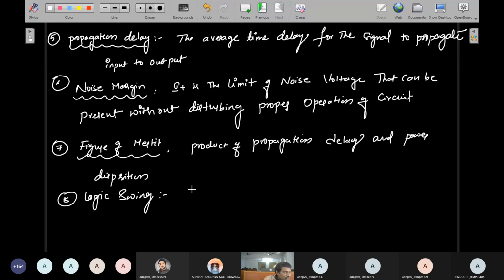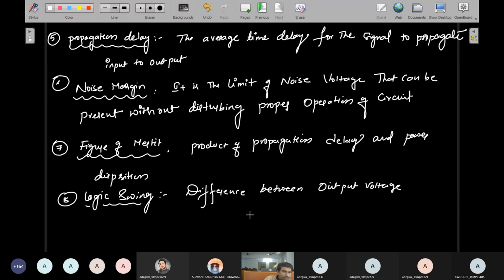Logic swing is nothing but the difference between output voltages.